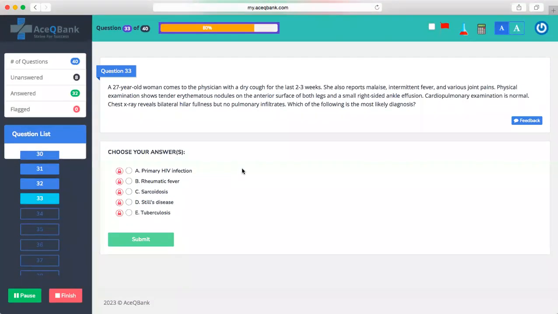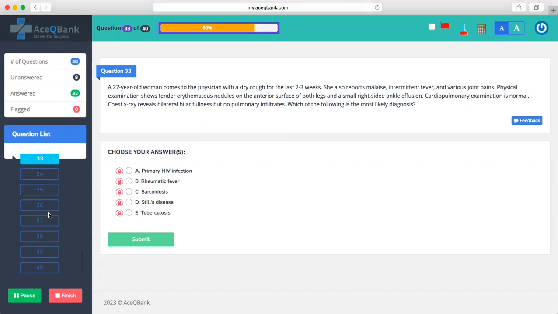A 27-year-old woman comes to the physician with a dry cough for the last 2 to 3 weeks. She also reports malaise, intermittent fever, and various joint pains. Physical examination shows tender erythematous nodules on the anterior surface of both legs and a small right-sided ankle effusion. Cardiopulmonary examination is normal. Chest X-ray reveals bilateral hilar fullness, but no pulmonary infiltrates. Which of the following is the most likely diagnosis?